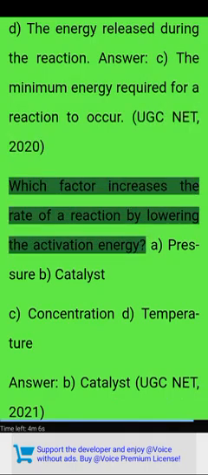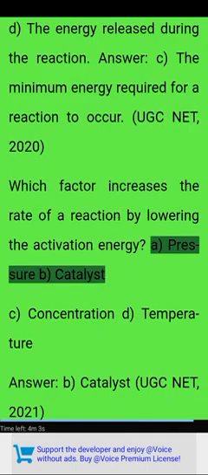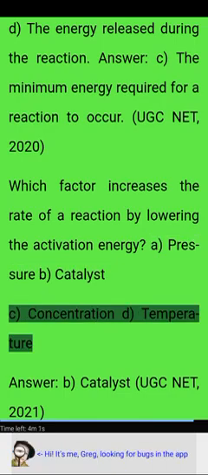UGC NET 2020. Which factor increases the rate of a reaction by lowering the activation energy? A. Pressure. B. Catalyst. C. Concentration. D. Temperature. Answer B.